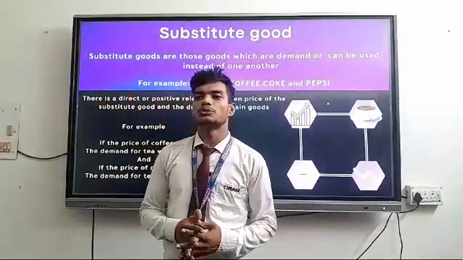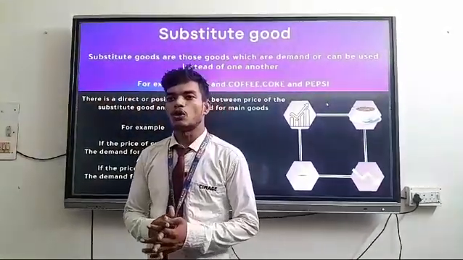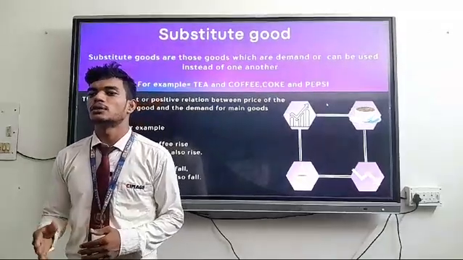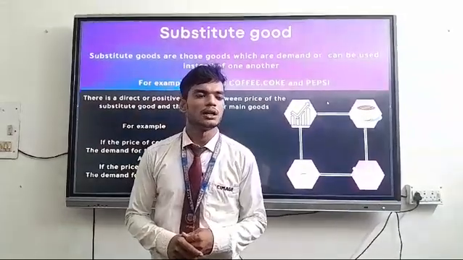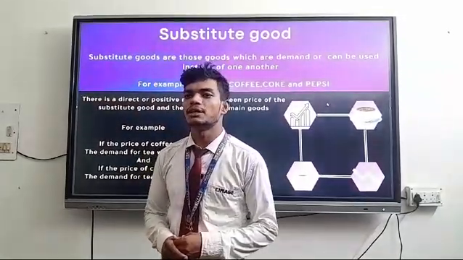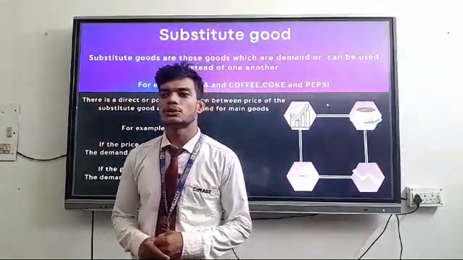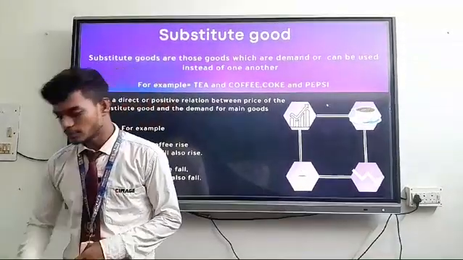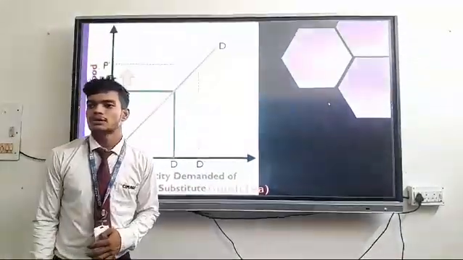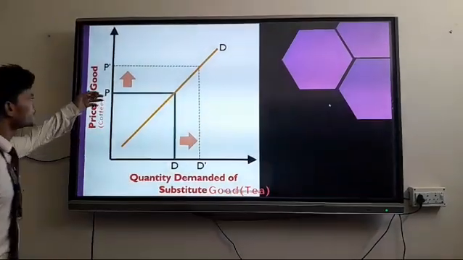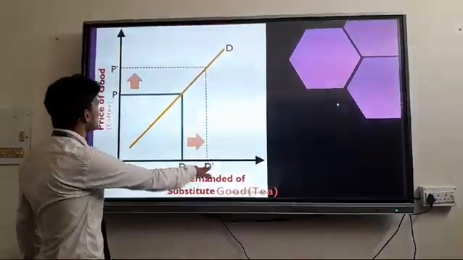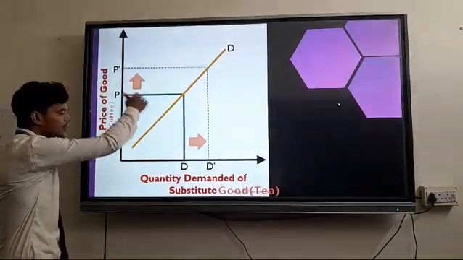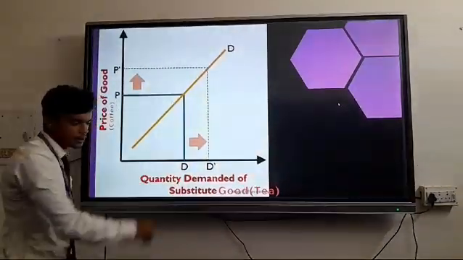Substitute goods are those goods which can be demanded or used instead of one another. For example, tea or coffee, Coke and Pepsi. There is a direct or positive relation between the price of a substitute good and the demand for the main product. For example, if the price of coffee increases, then the demand for tea will also increase. And if the price of coffee decreases, then the demand for tea will also decrease.